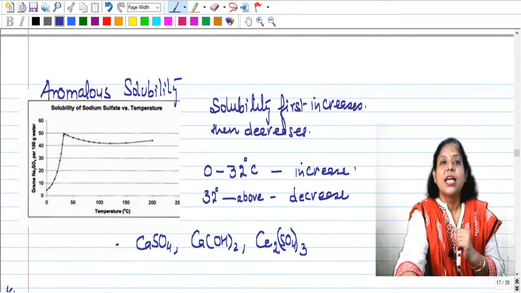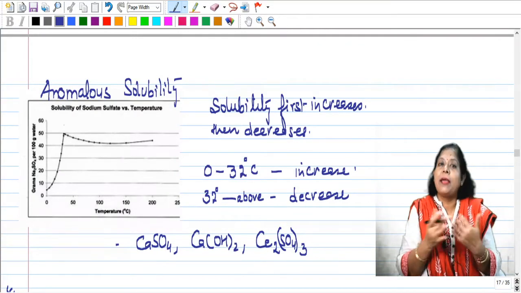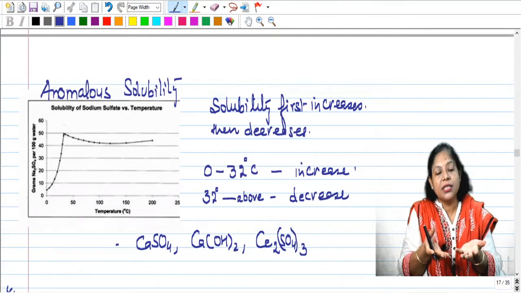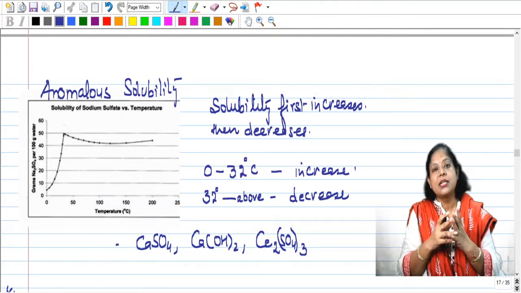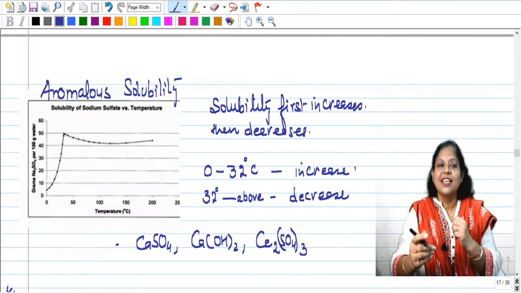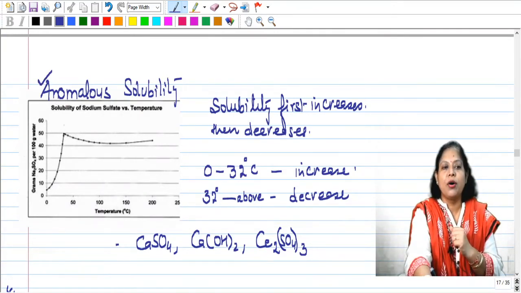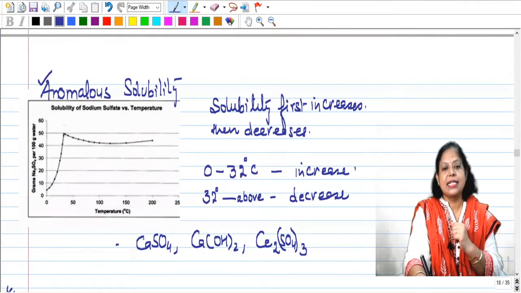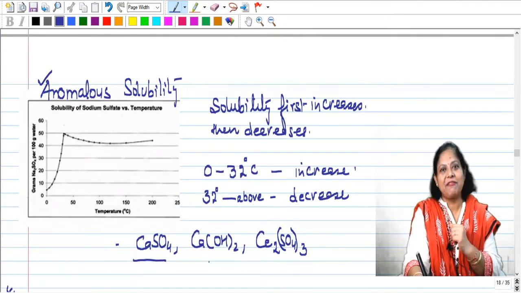Now this is anomalous or abnormal behavior, because normally when temperature increases, solubility increases, but for certain chemicals solubility does not increase, in fact it decreases, and then it is known as abnormal or anomalous solubility. Okay, so let's take examples. The examples are calcium sulfate, calcium hydroxide, cerium sulfate.